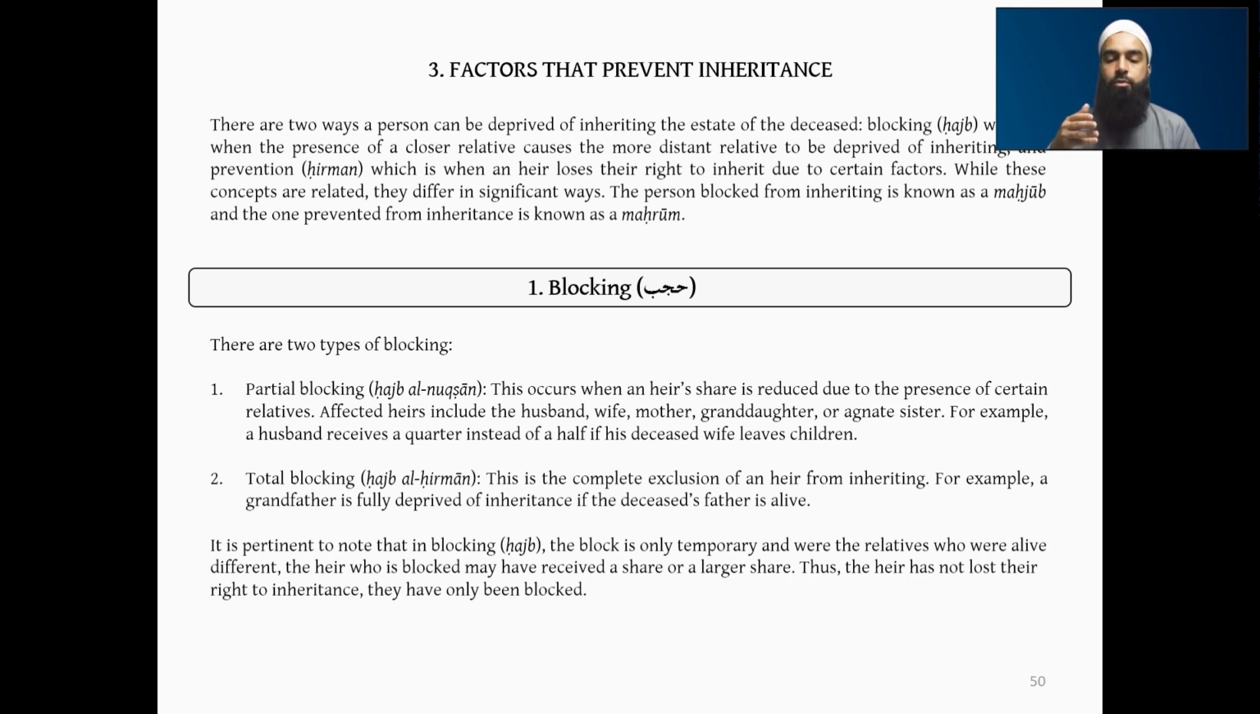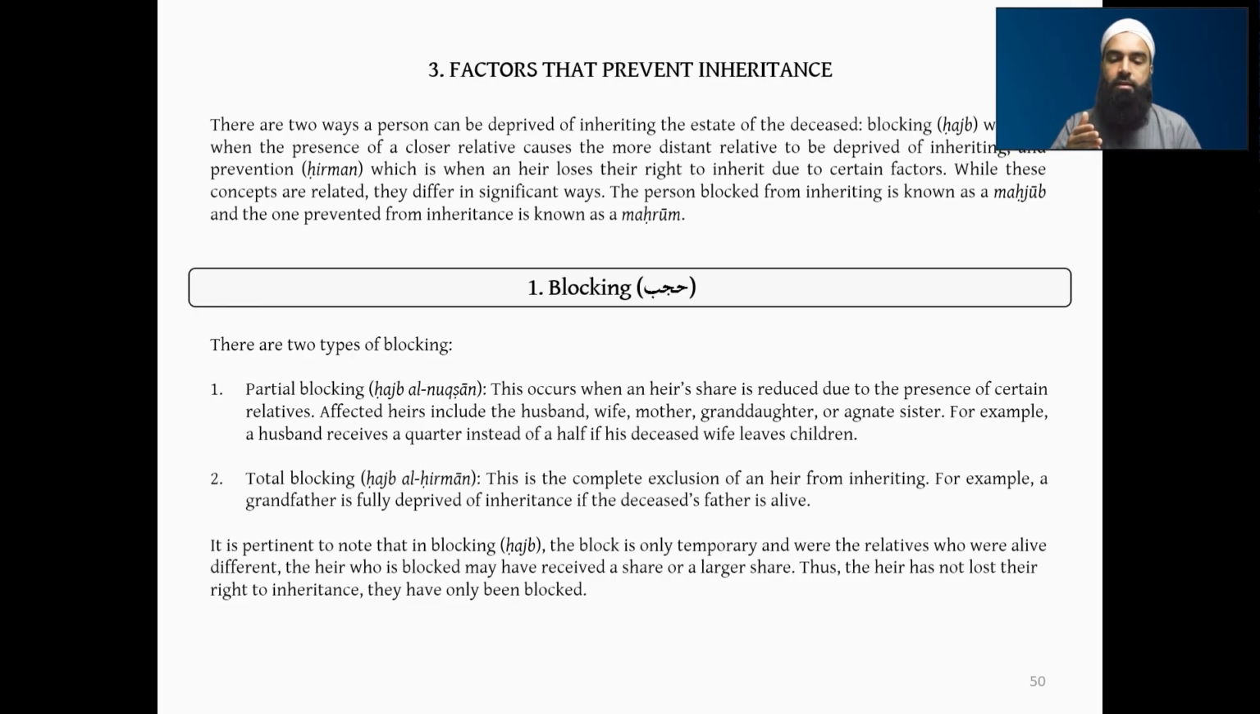That's the difference between this one and the next one that we will talk about, where the relatives who were alive, were they different, and then the heir who is blocked may have received a share or even a larger share. So it depends. If, for example, let's just take the grandfather, he's not receiving anything because the father is there. But if the father is no longer alive, the grandfather will now receive a share.